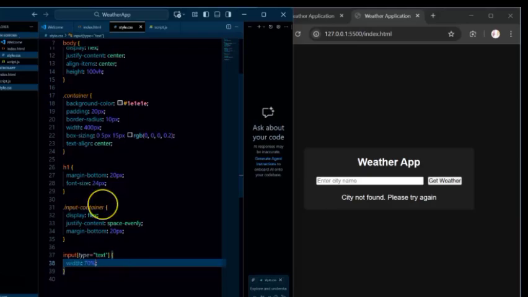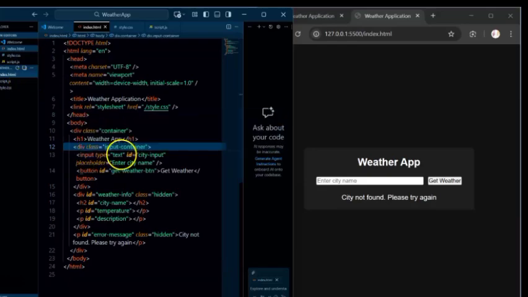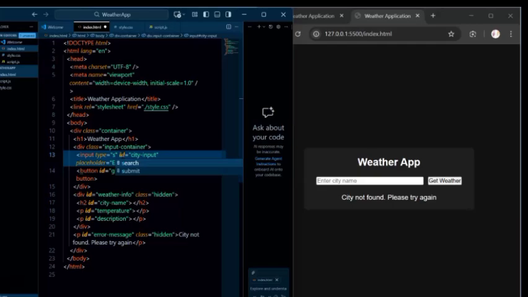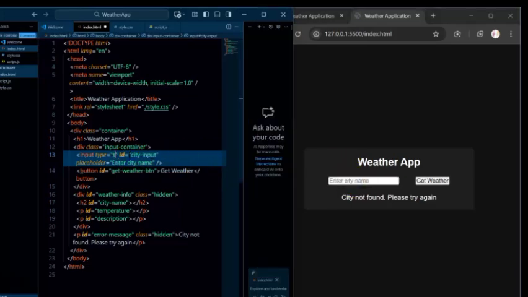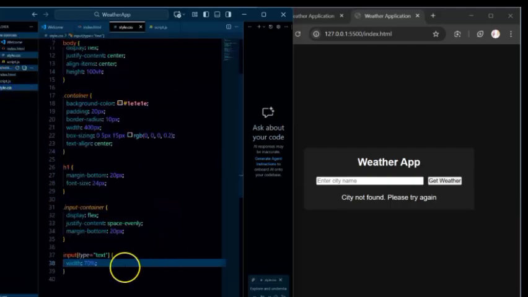But before I go on, let me quickly show you something. You see the length is so wide, right? I just want to show you that you can have type to be text, or you can have button, you can have submit, you can have search, depending on what you actually want. Let's say we want to use search, for example, and let's see what that has in there. You see, I'm going to have search, but let's revert back to text. So that's what we want to use, right? So just go back to our style. Want to make it 70%.